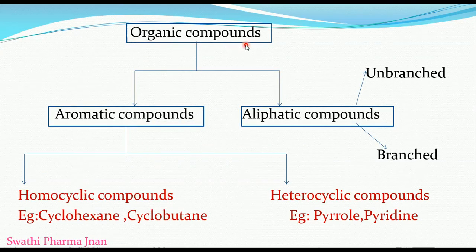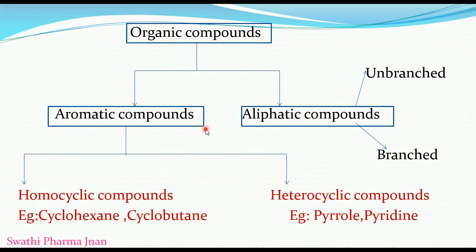We can again subclassify the organic compounds into two classes: one is aromatic compounds and the second is aliphatic compounds. Aliphatic compounds are again subclassified as unbranched chain compounds and branched chain compounds. Examples of unbranched chain compounds are n-pentane, n-butane, n-propane. Branched chain compounds are 2-methylpropane, 2-methylpentane, isopentane, and all of these come under branched chain aliphatic compounds.